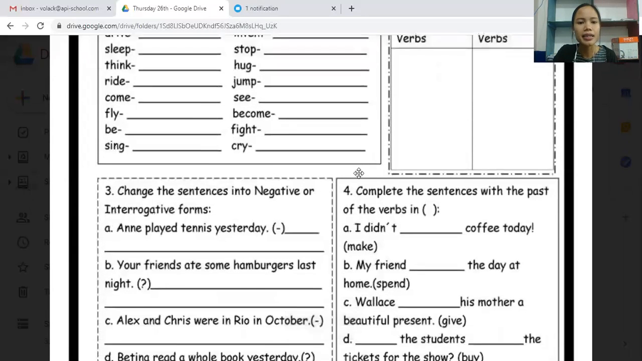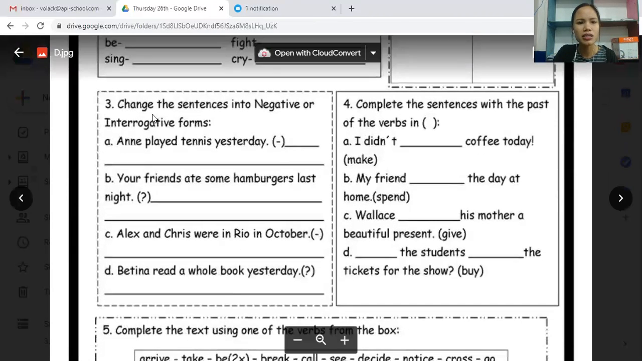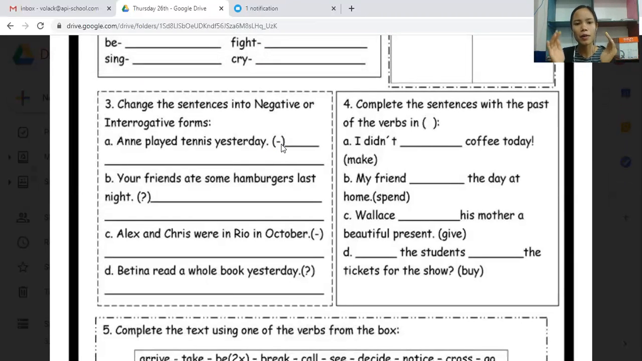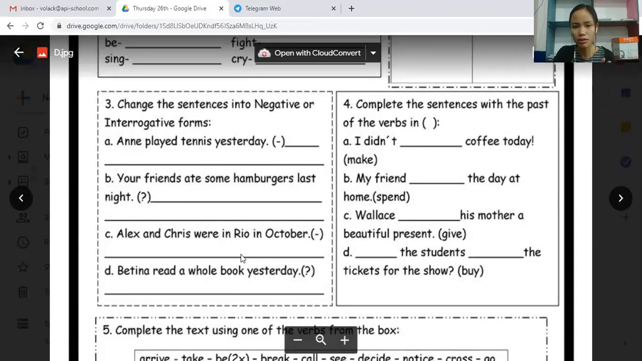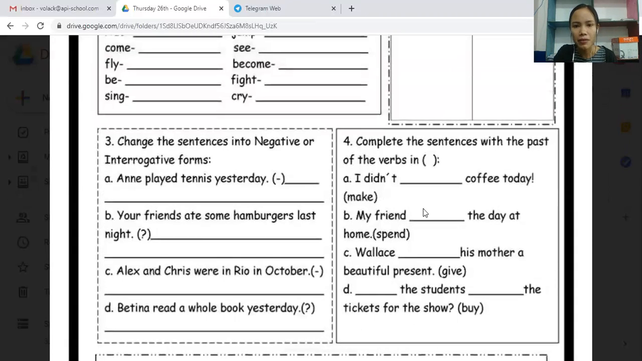Okay, and then exercise number 3, you just change the sentence into negative, like you see the -1 in the bracket means negative. But for the question form, you don't have to do it. And then number 4, you can complete the sentences with the past of the verbs in the bracket. Example here, I didn't make,